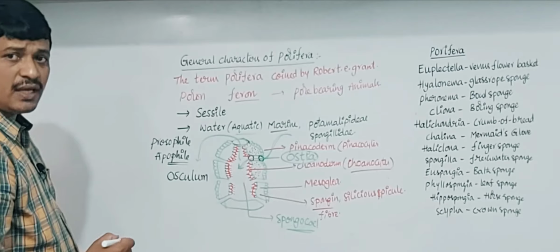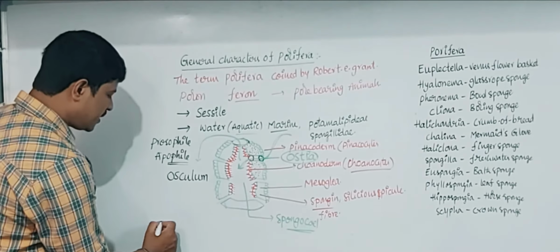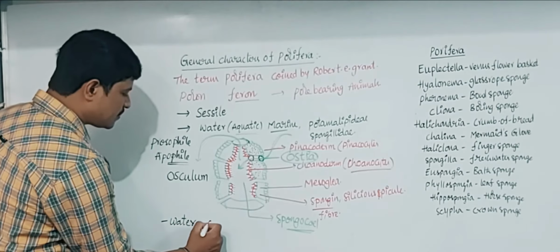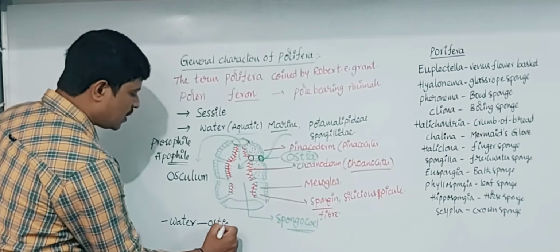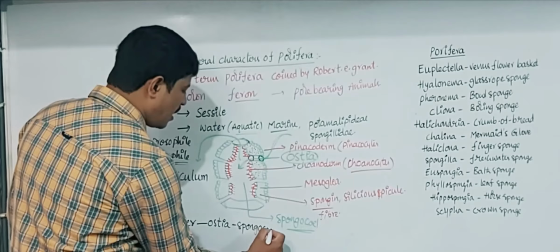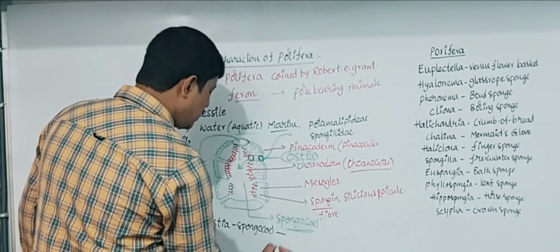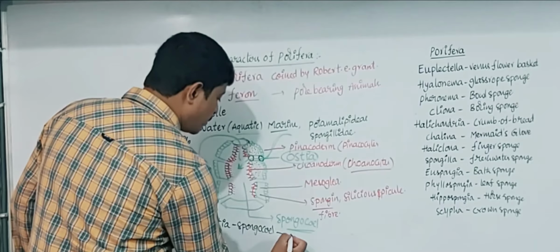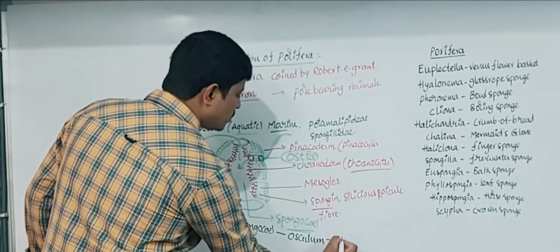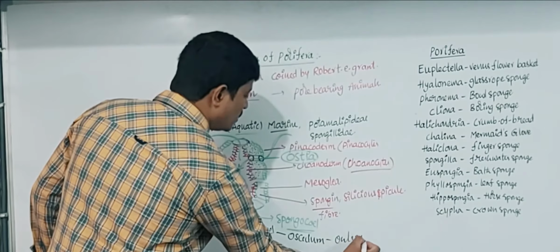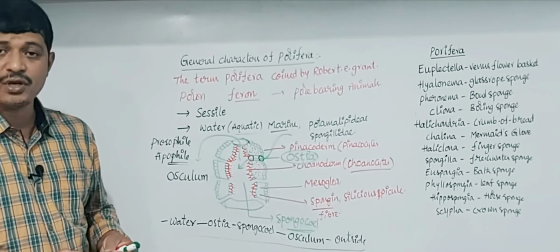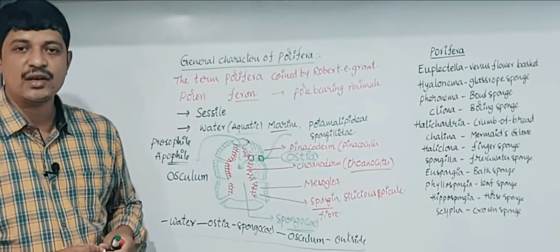See the entry and exit of the water: water enters through the ostia to the spongocoel, spongocoel to osculum, to outside. This entry and exit of the water forms the water canal system in poriferan animals.